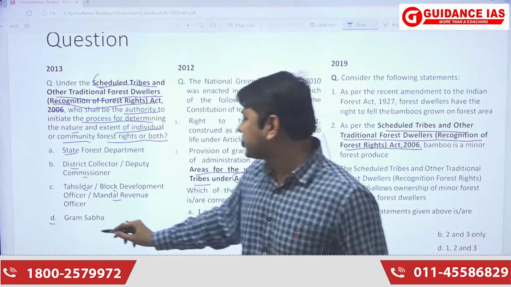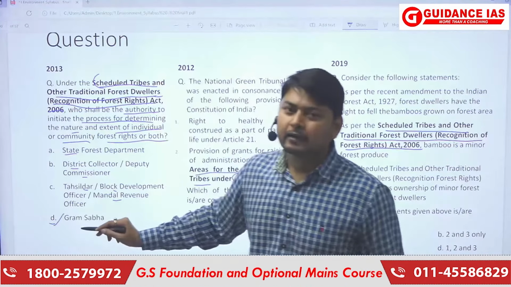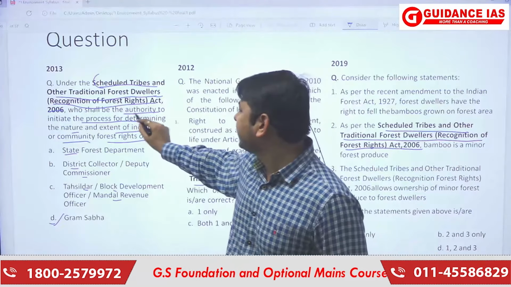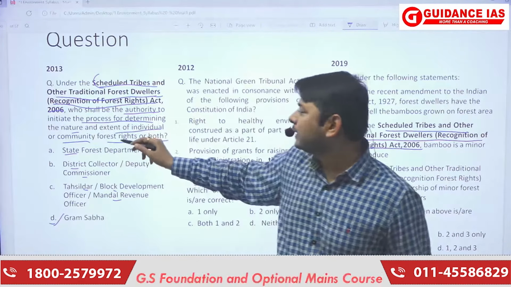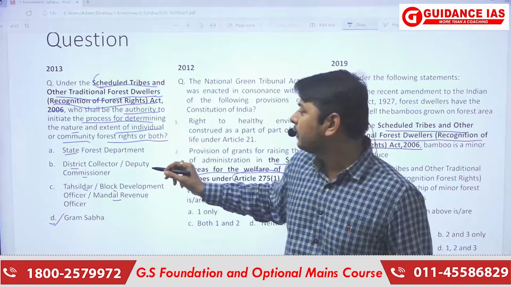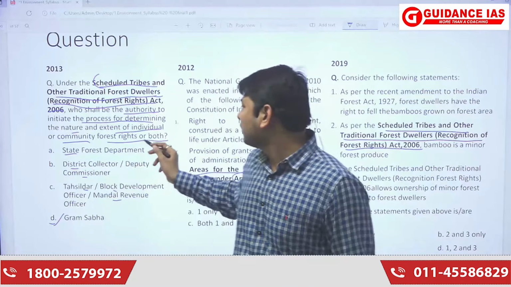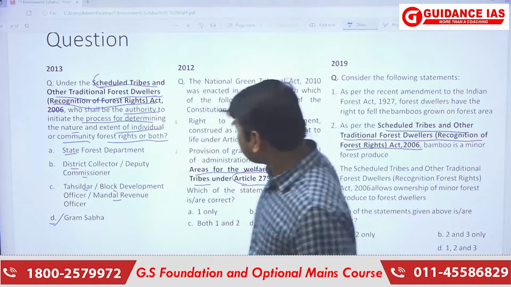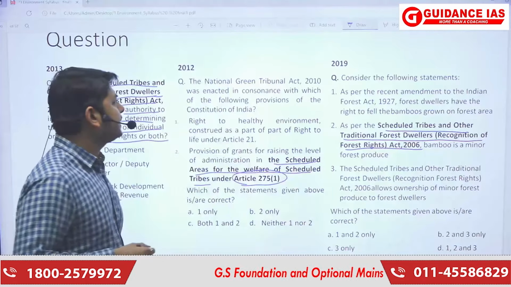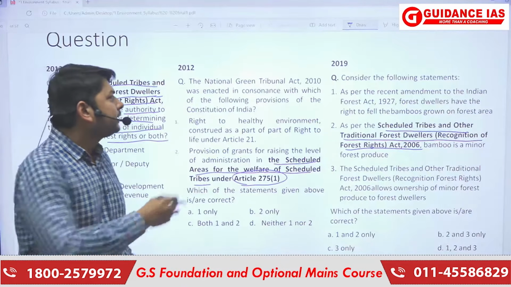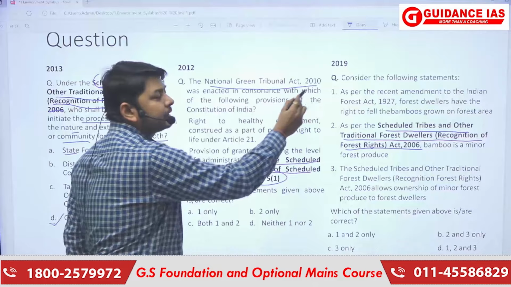So basically it is Gram Sabha. Gram Sabha is the authority to initiate the process of determining the nature and extent of individual or community forest rights or both.